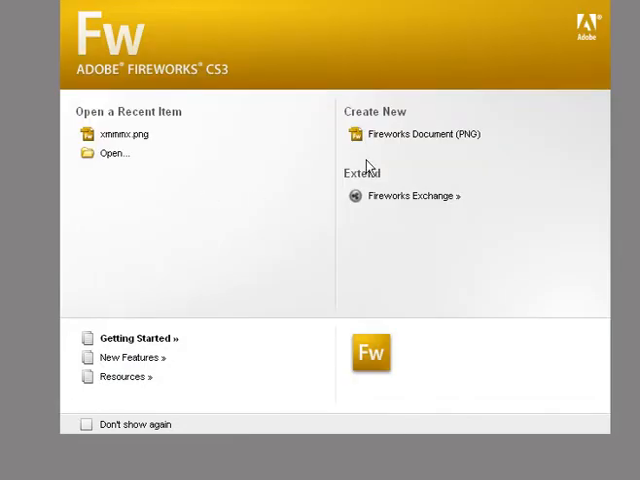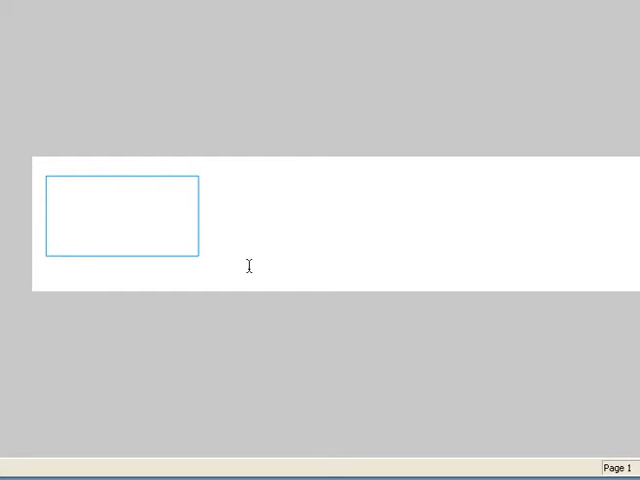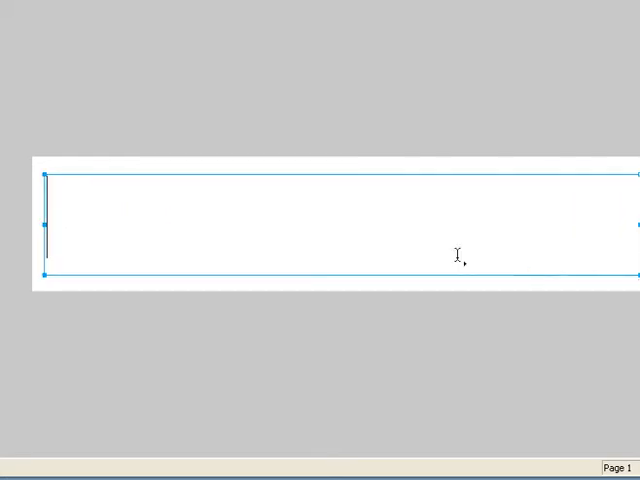Okay, here we are. It's going to ask you to make a new file. I'm just going to make something very simple. Let's go for 500, 100. No, let's go for 900. Alright, so we go over to here, the text. We click on that. We go back over to here, and we highlight it and drag it down.